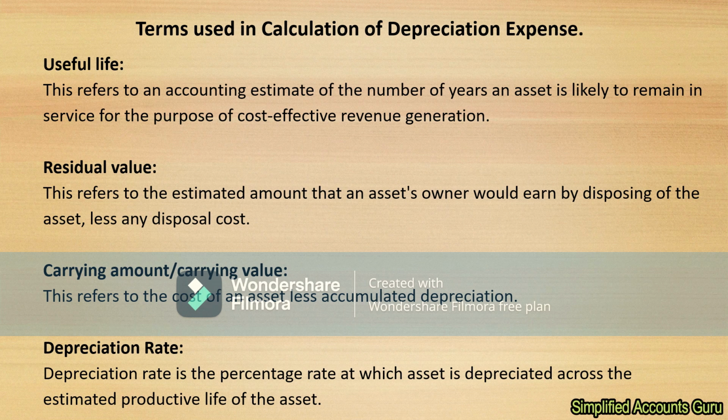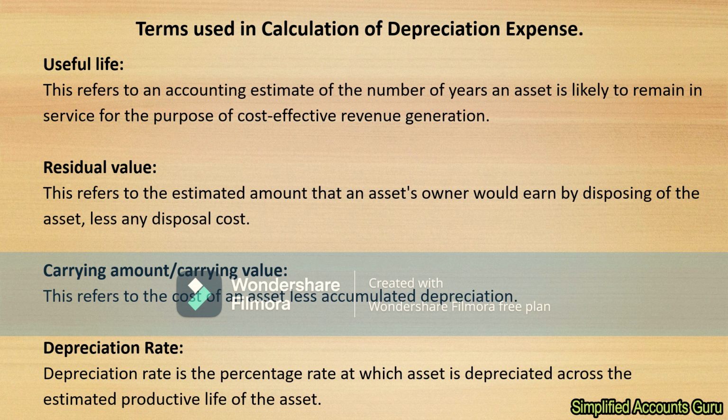If we have calculated the depreciation, the depreciation expense is supposed to be charged in every particular year within which the organization still considers that asset to be of use, or within the useful life of the asset. So in each particular year, we normally charge depreciation expense. Let's say the organization has given an asset a useful life of 10 years. At the end of the 5th year, for example, we shall have had depreciation expense accumulated in the 1st, 2nd, 3rd, 4th, and even the 5th year.